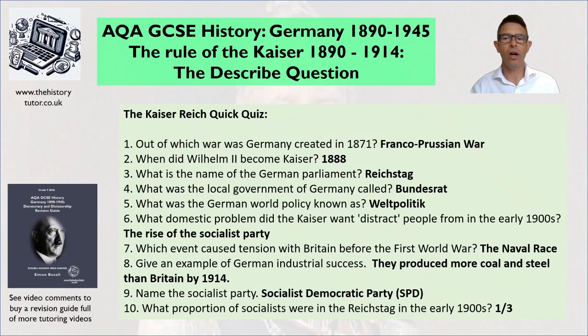Okay, you've got your answers ready? Okay, so let's go through them. So, out of which war was Germany created in 1871? So that's the Franco-Prussian War. So it's worth remembering Germany did not exist before 1871. It was a collection of small states that was then united by a series of wars, the last one being the Franco-Prussian War. And because Prussia was the dominant nation there in Germany, a lot of what was created about Germany was dominated by the Prussian state.